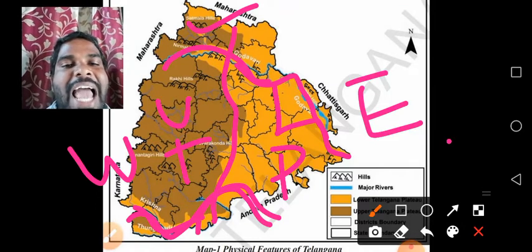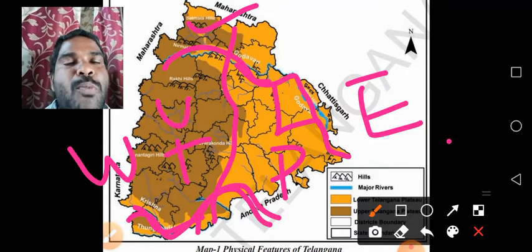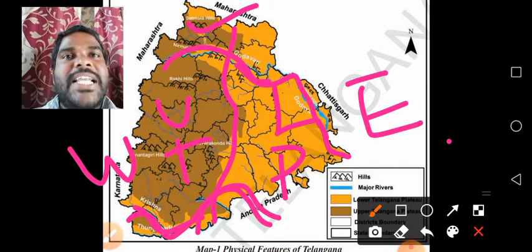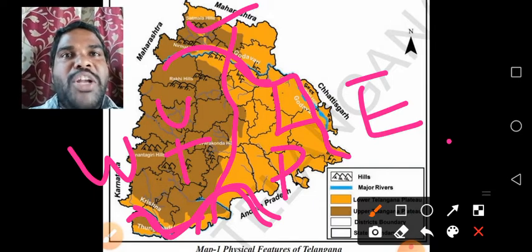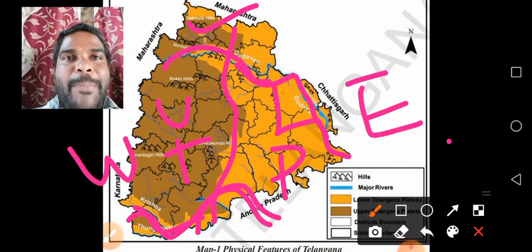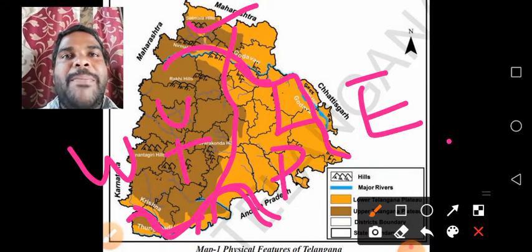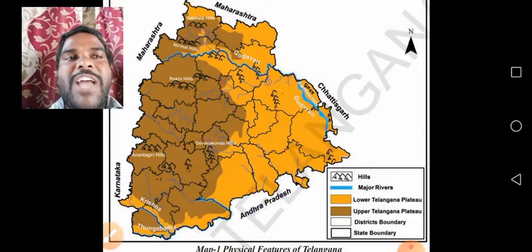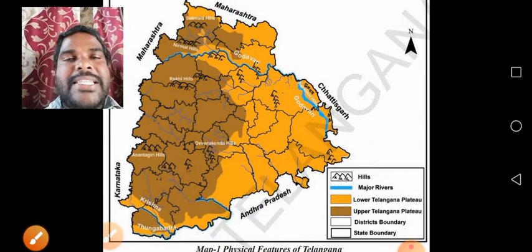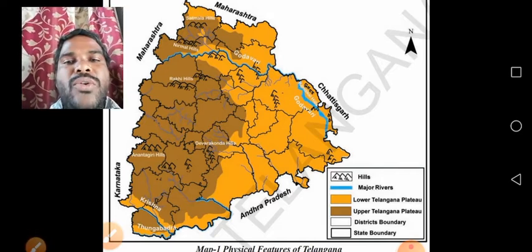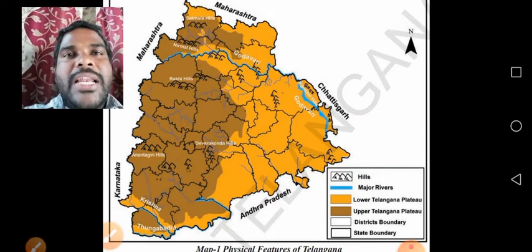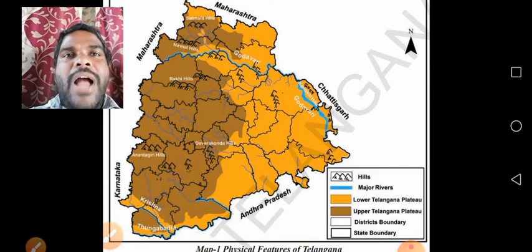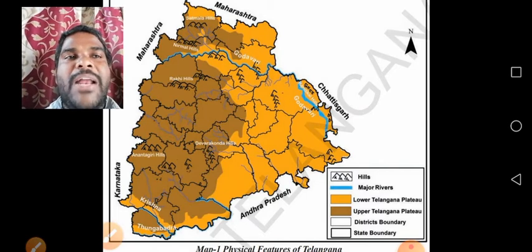We will learn more about these landforms and how people lived in them in the next chapter, part B. In part B, we will discuss the way of living of the people of the Upper and Lower Telangana plateau regions and the crops they grow. We will discuss all that in the next class. Today we have completed learning the Telangana plateau regions.